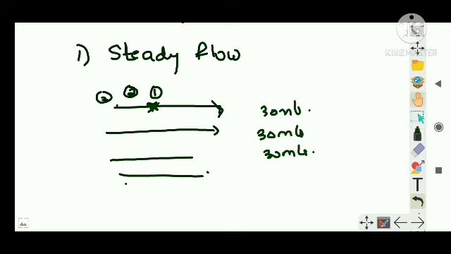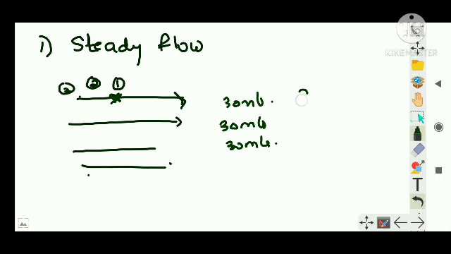The path followed by a steady flow is called streamline. You would have learned about fish, right? It is able to swim swiftly if it has a streamlined body. You would have learned this in your lower classes. So the path which is followed by a steady flow is called streamline. Okay, clear? So what do you say about steady flow? At any particular instant, the velocity of all the particles at any point is the same.